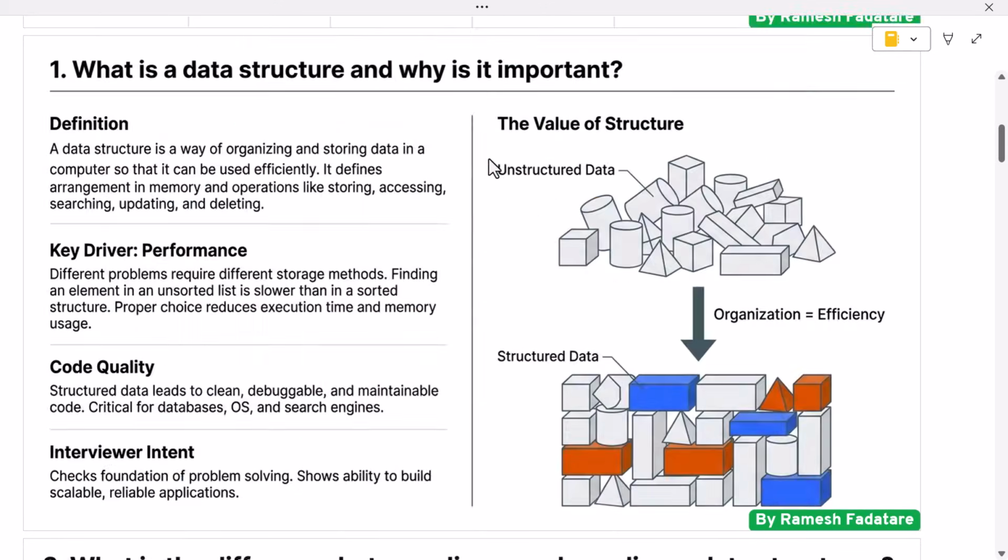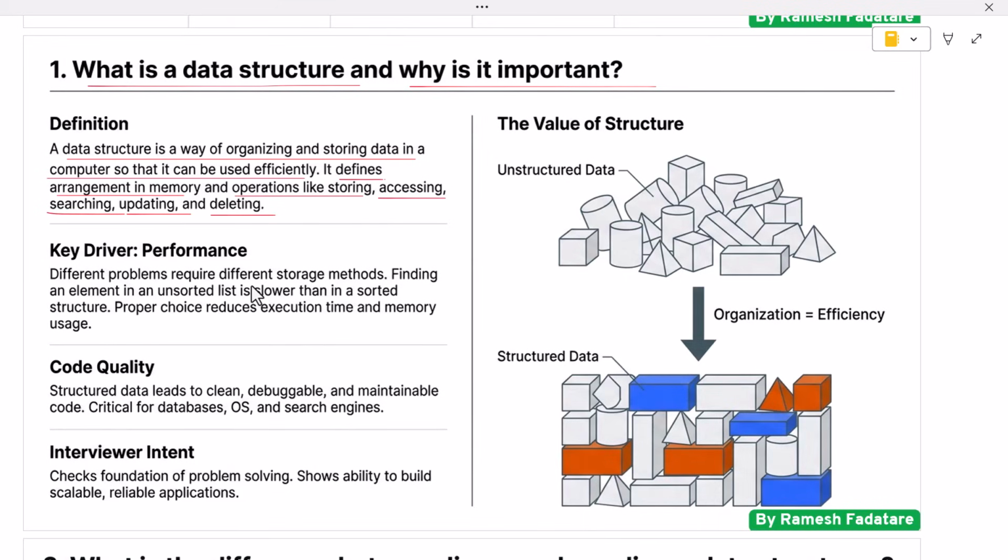Let's begin. What is a data structure and why is it important? A data structure is a way of organizing and storing data in a computer so that it can be used efficiently. It defines how data elements are arranged in memory and how operations such as storing, accessing, searching, updating, and deleting data are performed. Without proper data structures, programs become slow, complex, and difficult to manage.